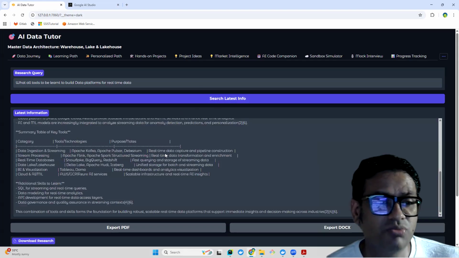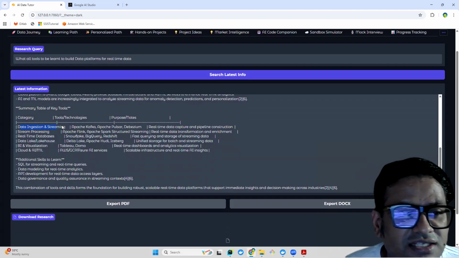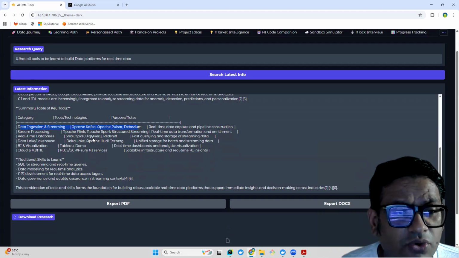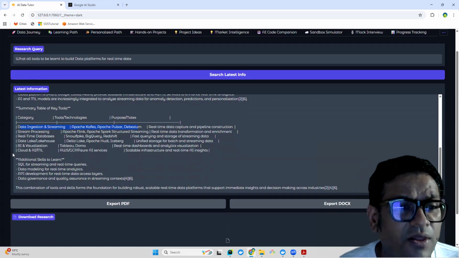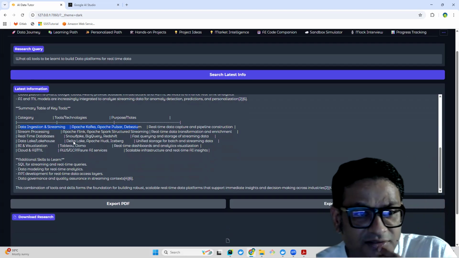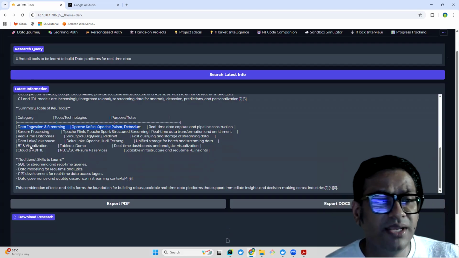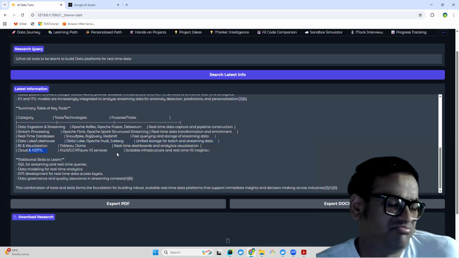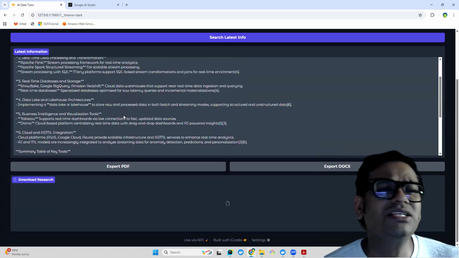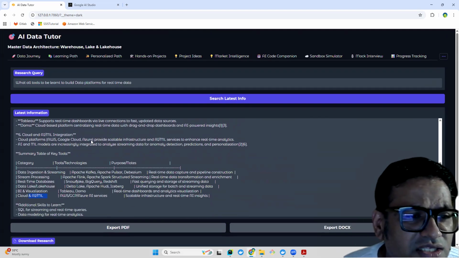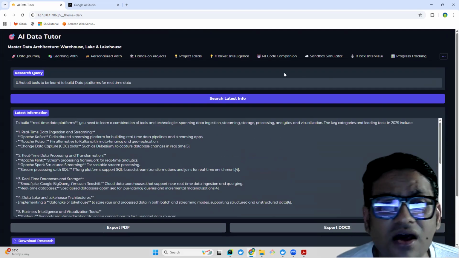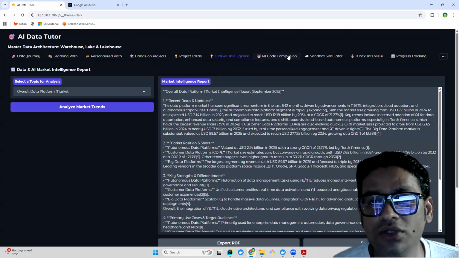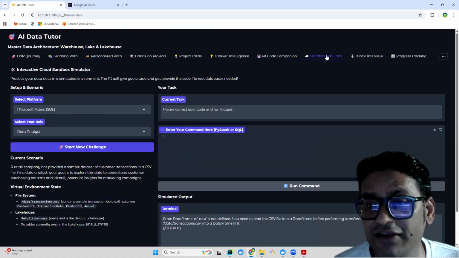Again, we are using some large language model. Here you can see it says data ingestion is streaming using Apache Kafka, Pulsar, and Debezium, stream processing with Apache Flink, Apache Spark Structured Streaming, and then real-time databases Snowflake, BigQuery, Redshift, data lake from Databricks, and then Apache Hudi and Iceberg, BI with Power BI, Tableau, Domo, and for cloud, AWS, GCP, Azure, whatever you want, right? So you can search a lot of things. It is giving you all the details you needed. This platform seems to be a very interesting one. It's covering almost all aspects to make you more effective in data related projects.